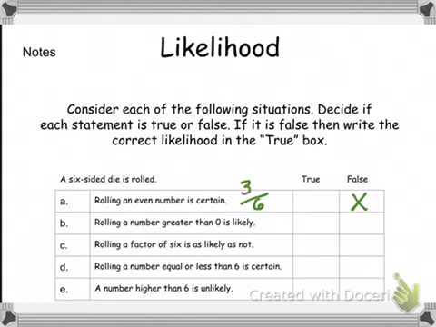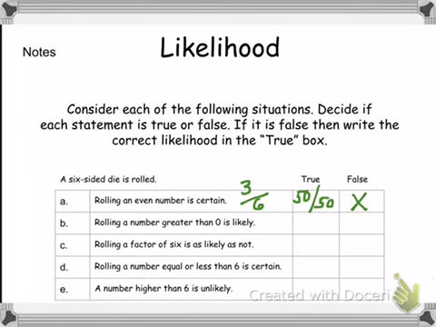3. 3 out of 6 is 1/2, 0.5, or 50%. So this is as likely as not, or I'll write 50-50 in there. That means as likely as not. Chances are the same that it could or could not happen.